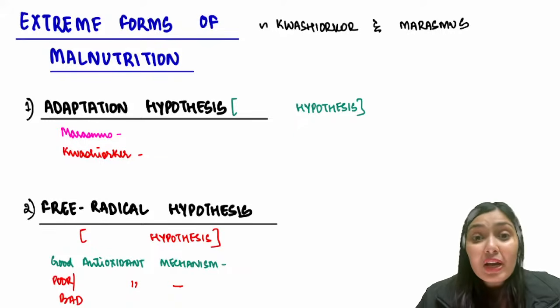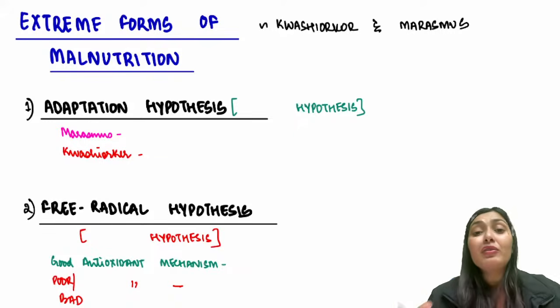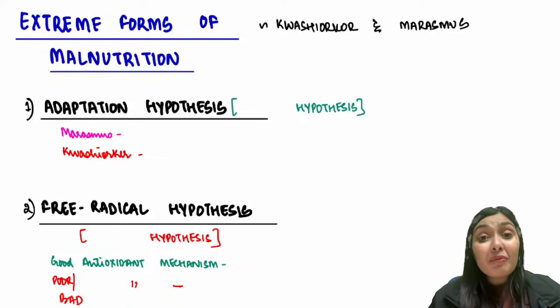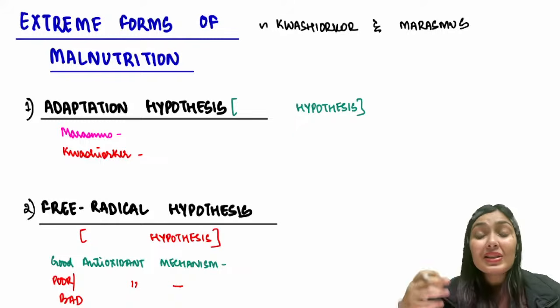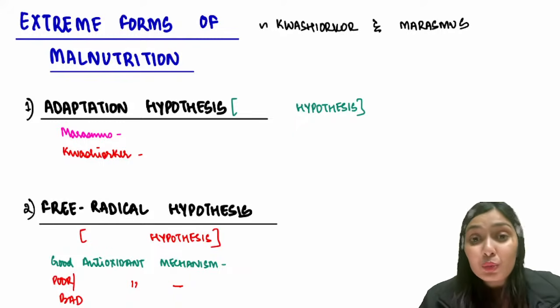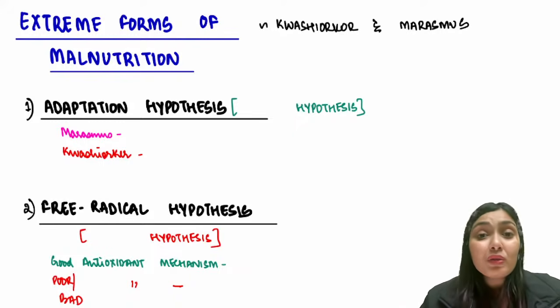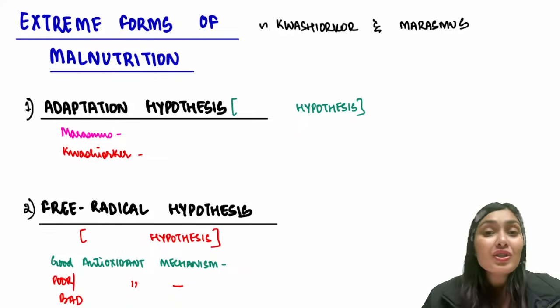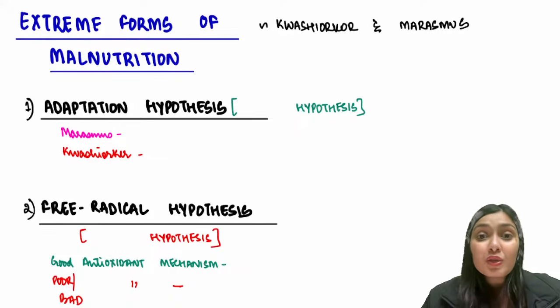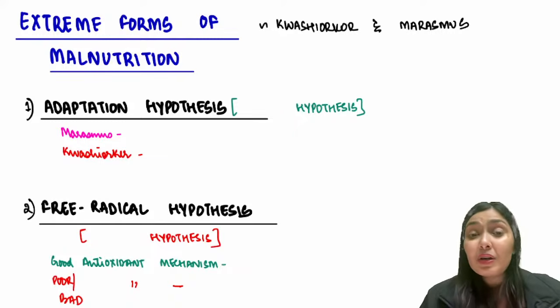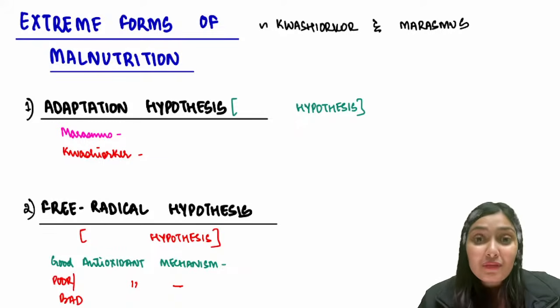But one child behaves differently. One child will become very thin, skin and bones baby. One child will become very edematous, listless, lethargic, and has poor prognosis. So why is it that in both of these the underlying pathology is very different? Both of these are deprived of nutrients, but both are behaving very differently. So there are two hypotheses to tell us why they are behaving so differently.